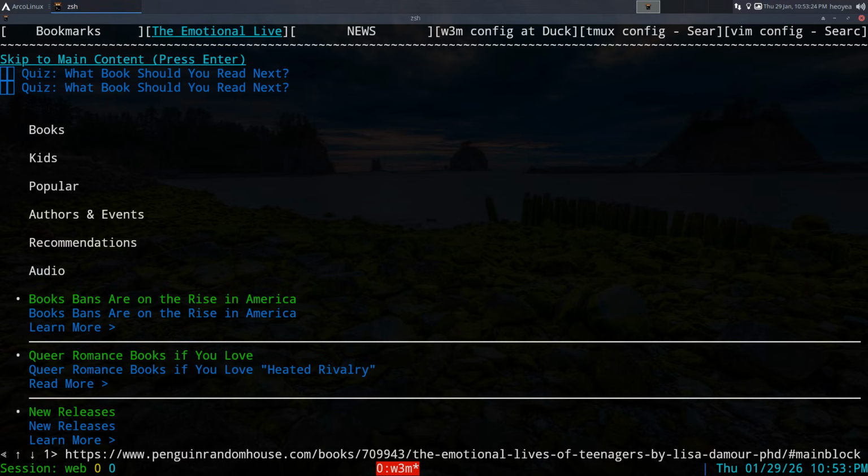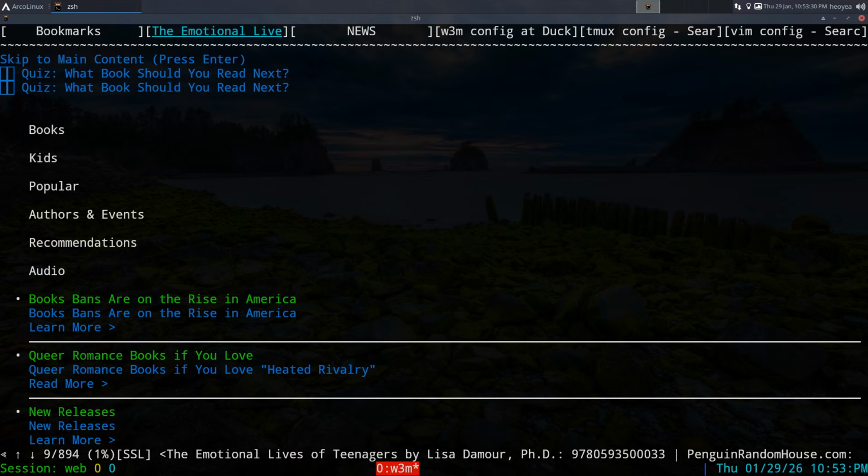And they do have kitty image support. I tried it out. It's not the greatest, right? But if you have a kitty terminal, or a terminal that supports kitty image support, then you can use it. Although I'm going to be honest, it was not that great. It worked, but the image gets stuck in the terminal, or it was breaking apart.